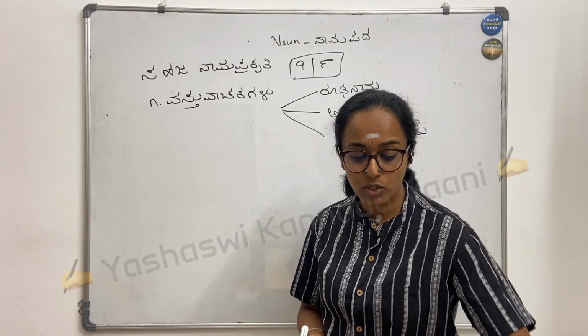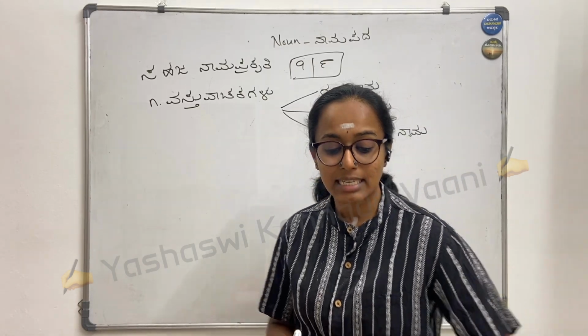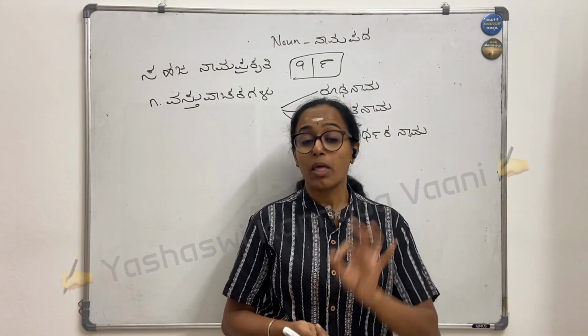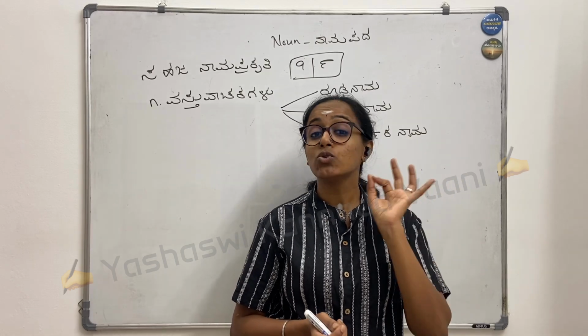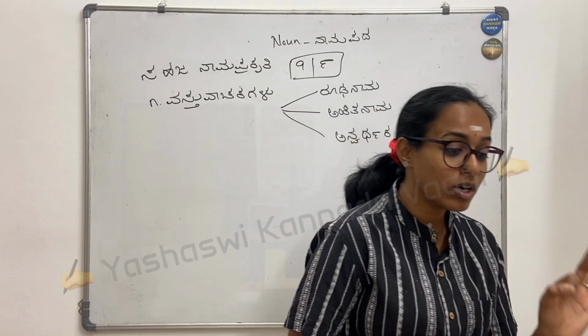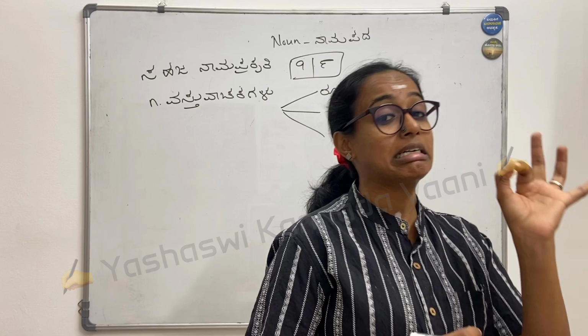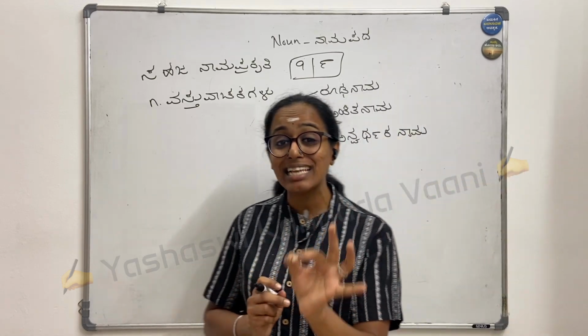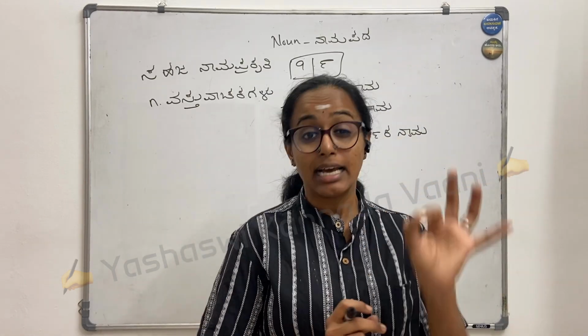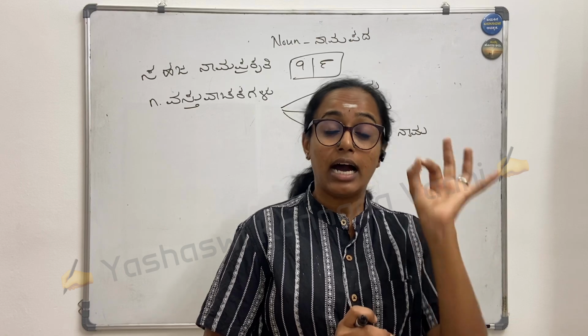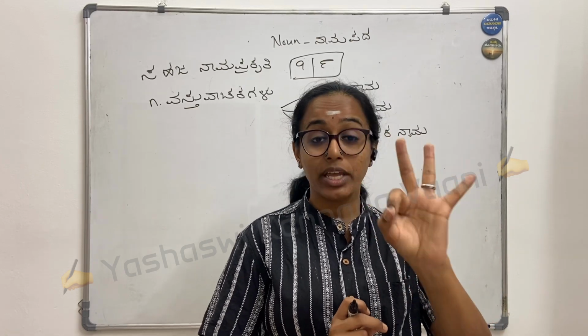So what is vastu? Vastu is things. So what is vastu vachaka? Vastugala hesarannu soochisuva pada, the word, the noun which indicates the name of things. That is vastu vachaka. Under that I have 3 groups.